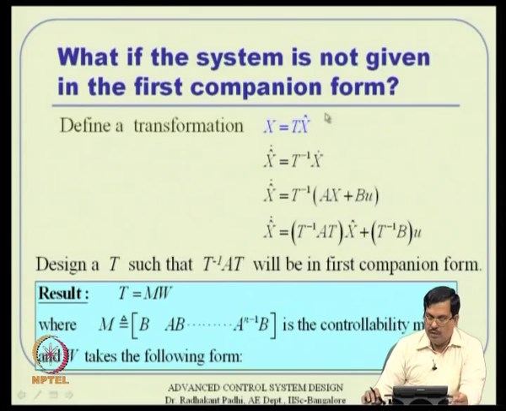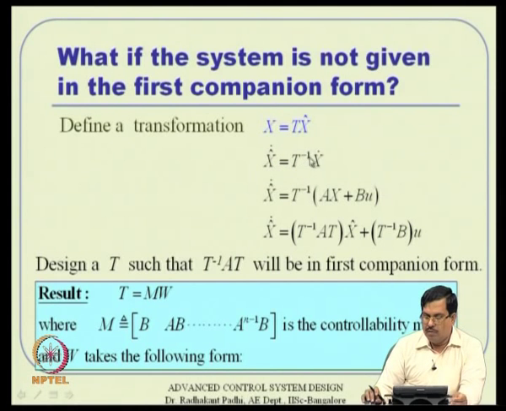So, let us define a transformation x equal to T times x hat. Obviously, T has to be a full rank matrix, otherwise the inverse will not exist. So, T needs to be full rank, this is a transformation. That means if I know x hat, I can get x, and if I know x, I can also get x hat that way. Then we want to visualize the problem in terms of the x hat variable.